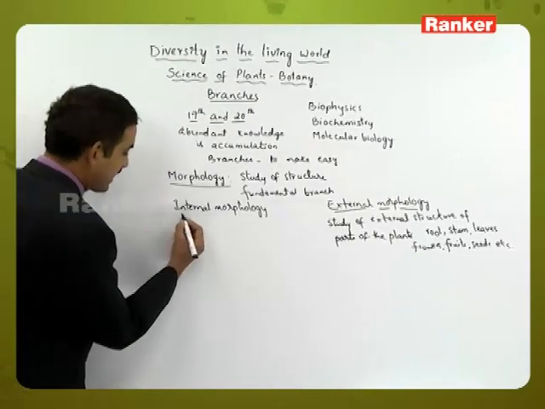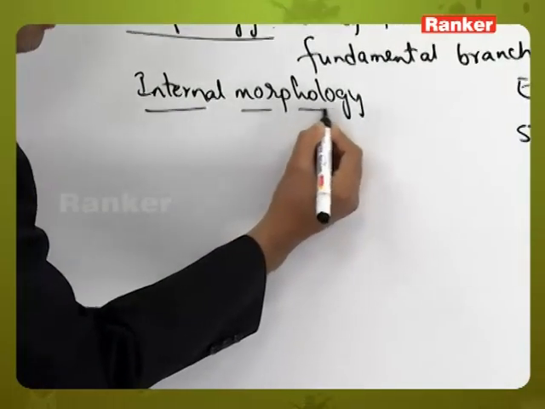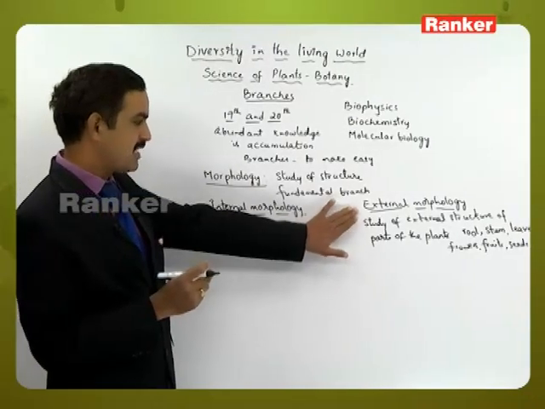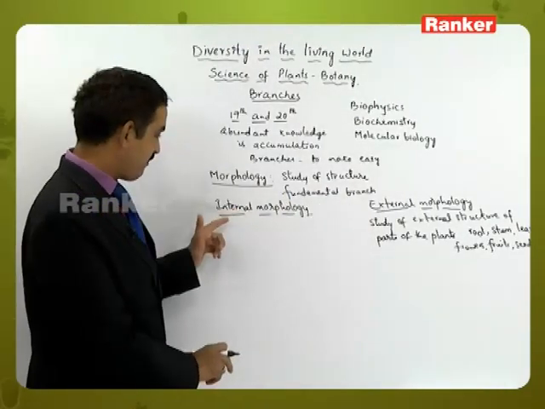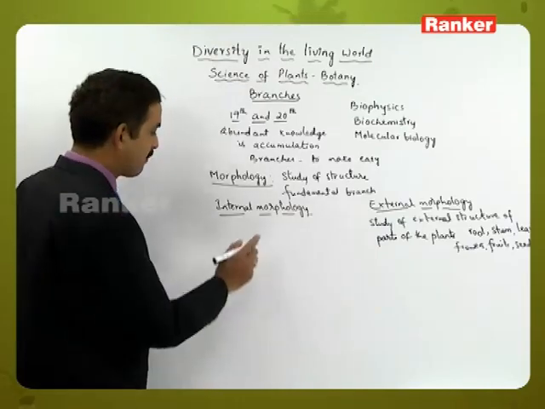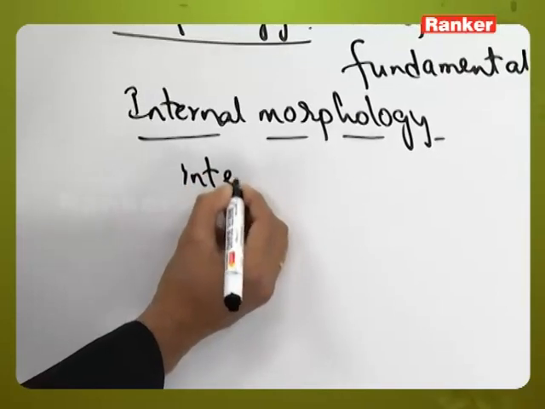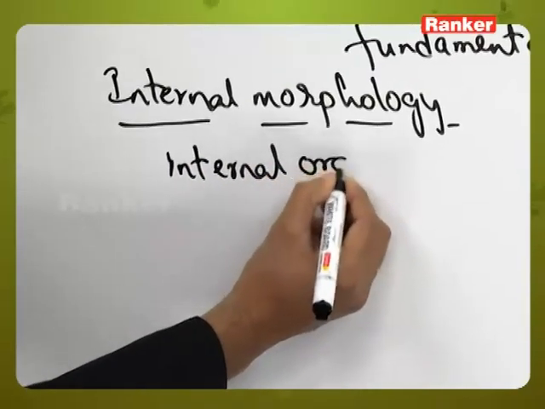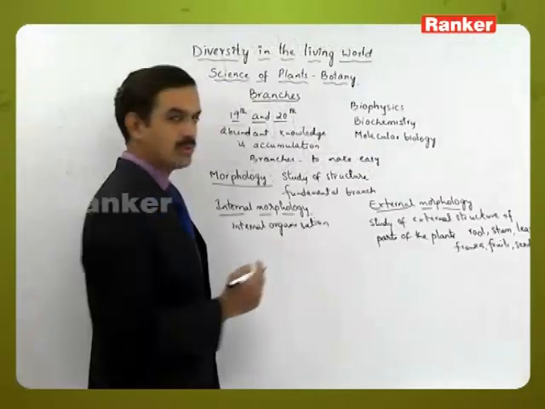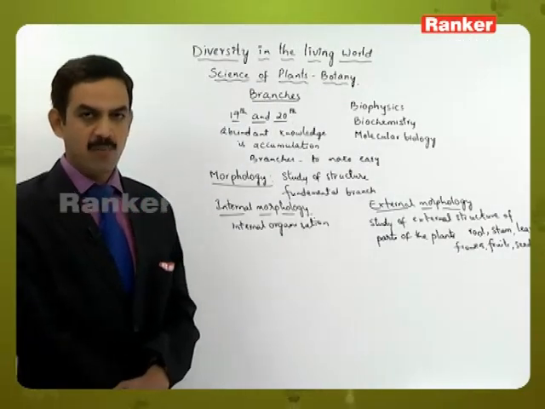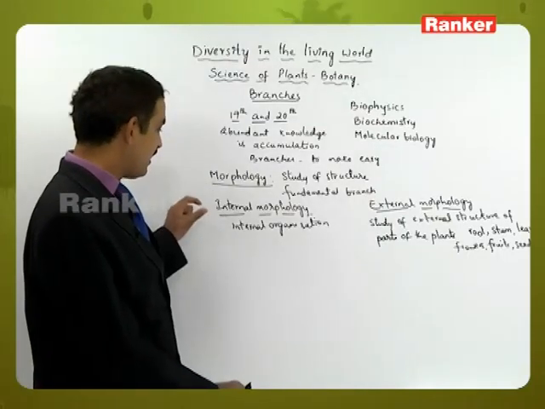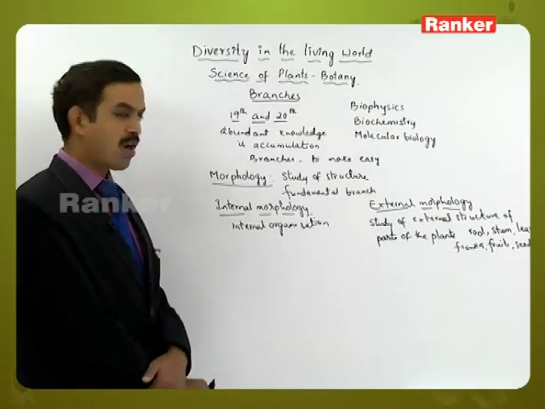Now let us come to the second branch of morphology, that is internal morphology. The physical appearance from outside is studied in external morphology, but in internal morphology, the internal organization of the plants is studied. Internal organization includes the presence of tissues. As we know, living organisms are made up of cells and tissues, so the study of tissues is related to internal morphology.